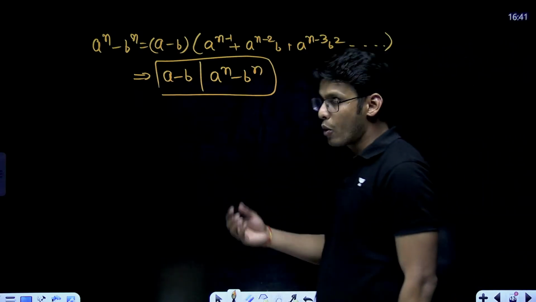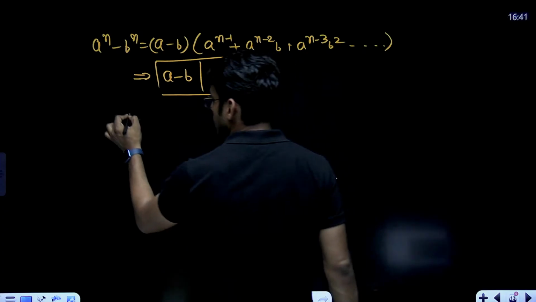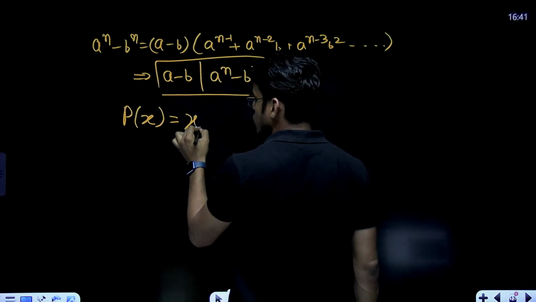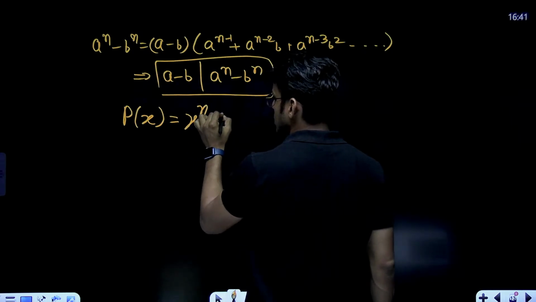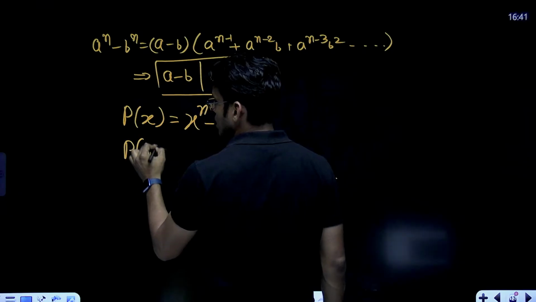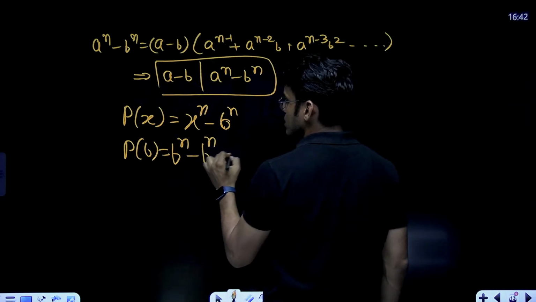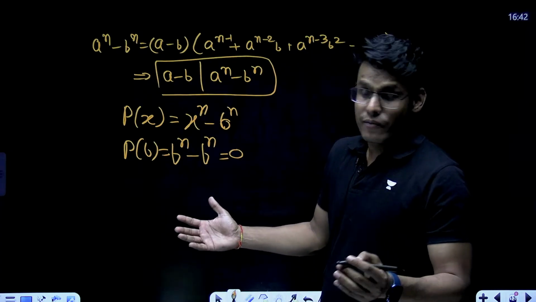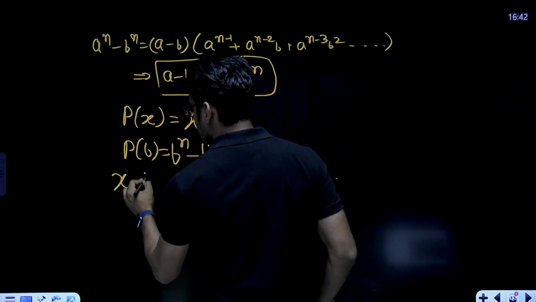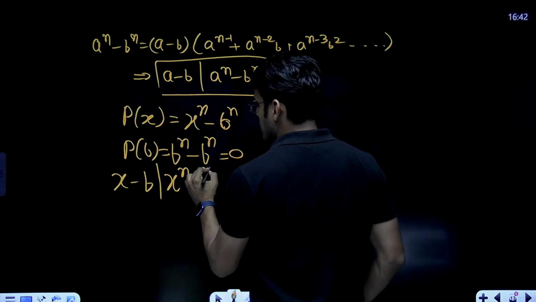Perfect. Now A minus B divides A to the power n minus B to the power n. There is one more way to see it. Assume there is a polynomial P(x), which is x to the power n minus b to the power n. Now, if I write P(b), I get b to the power n minus b to the power n equals 0, which essentially means that according to the factor theorem, x minus b divides x to the power n minus b to the power n, which is precisely my point here.